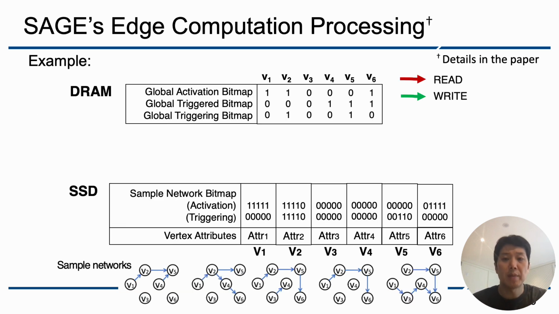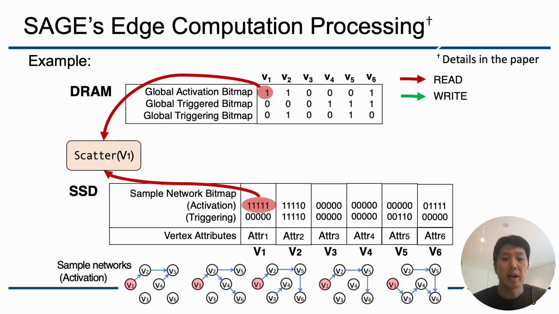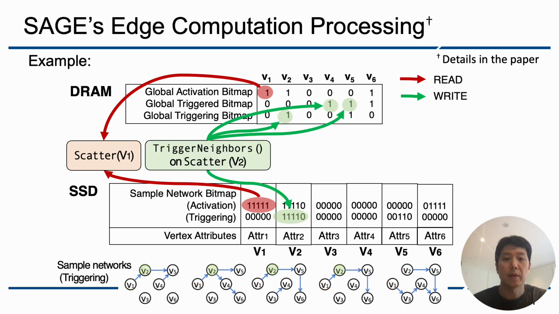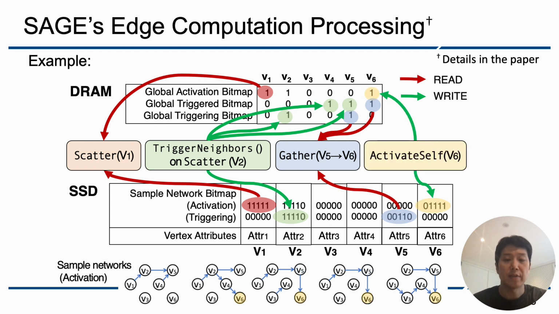With the vertex bitmap in memory and the sample network bitmap for each vertex in SSD, SAGE can efficiently and correctly perform edge computations, running scatter operations using the vertex bitmap and sample network bitmap, and triggering within scatter, then running the gather operations, and activation within the gather operations.